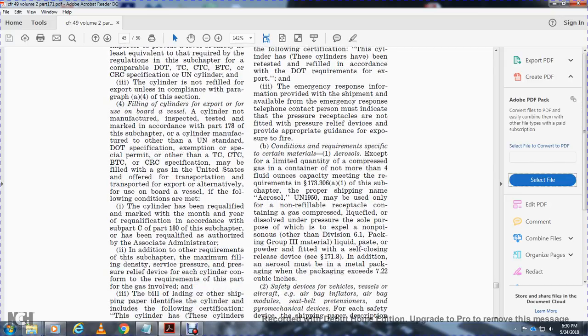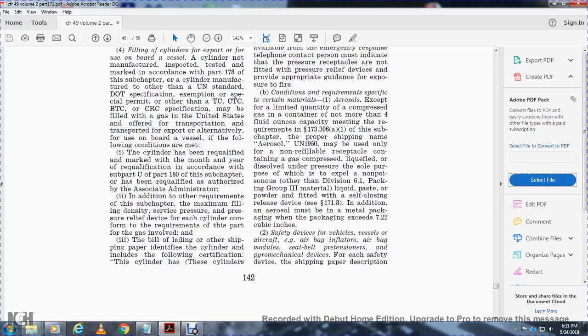Conditions and requirements specific to certain materials. Aerosol, except for a limited quantity of compressed gas that contains not more than 4 fluid ounces of capacity, needed for the requirements of 173.306(a)(1) of this subchapter. The proper shipping name of the aerosol, UN 1950, may be used for a non-refillable receptacle containing gas, compressed liquid, or dissolved under pressure for the sole purpose of export, non-poisonous, other than Division 6.1 packing group 3 material, liquid, paste, or powder, fitted with a self-closing release device per 171.8. The aerosol must be in metal packaging when the packaging exceeds 7.2 cubic inches.